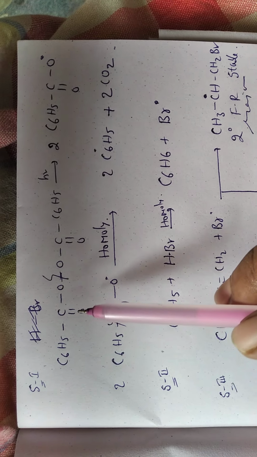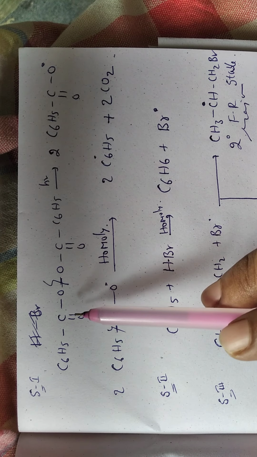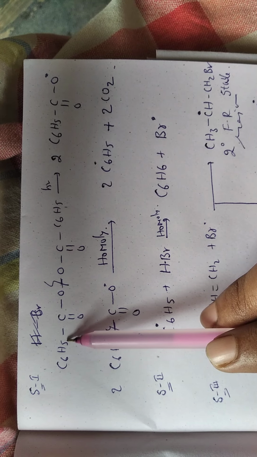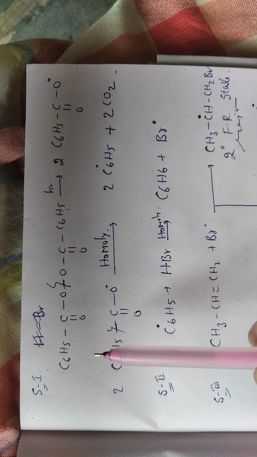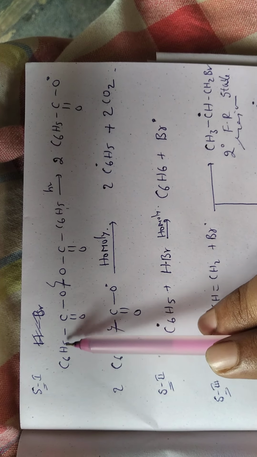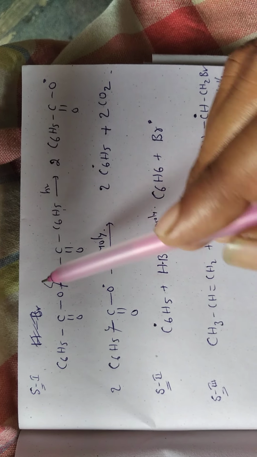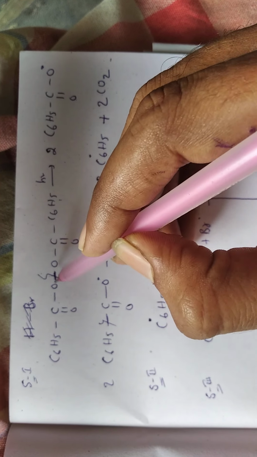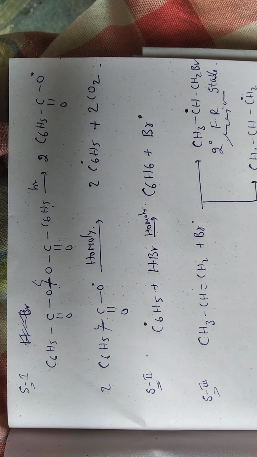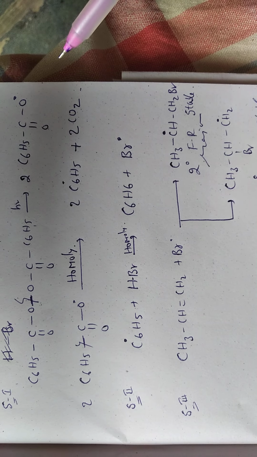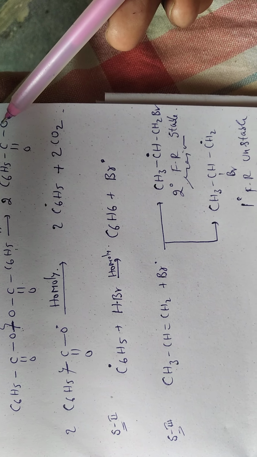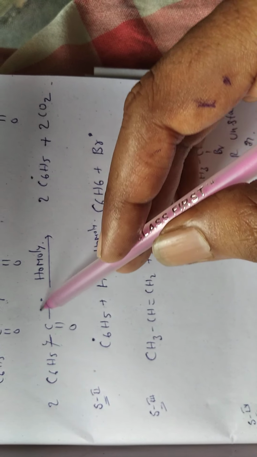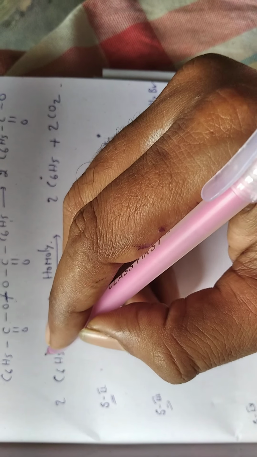Step 1: first, the peroxide. Suppose we take benzoyl peroxide. Its formula is (C6H5COO)2. Here the peroxide bond undergoes homolytic fission. You know that homolytic fission means both the bonded atoms get one electron during cleavage. So it forms benzoyloxy radicals, which again undergo homolytic fission.